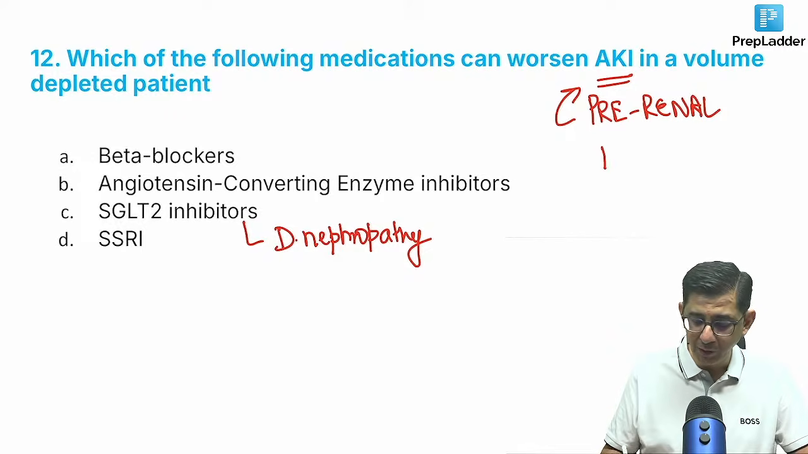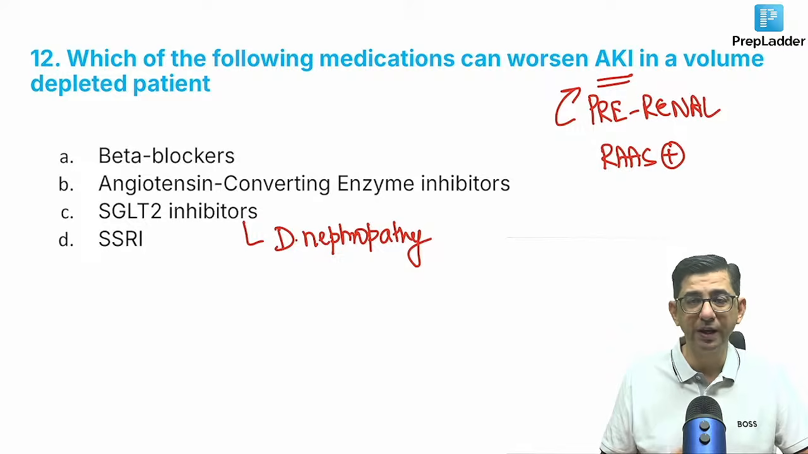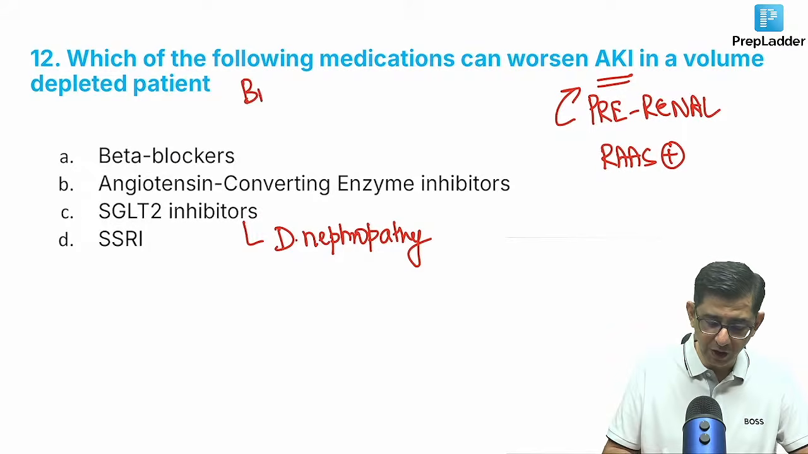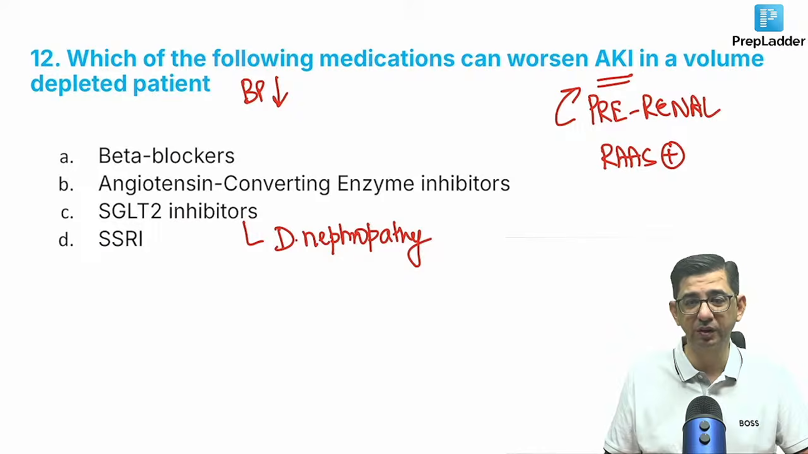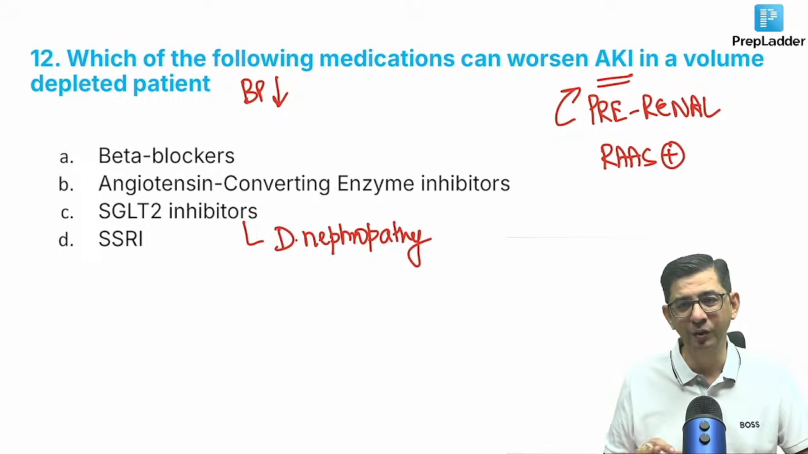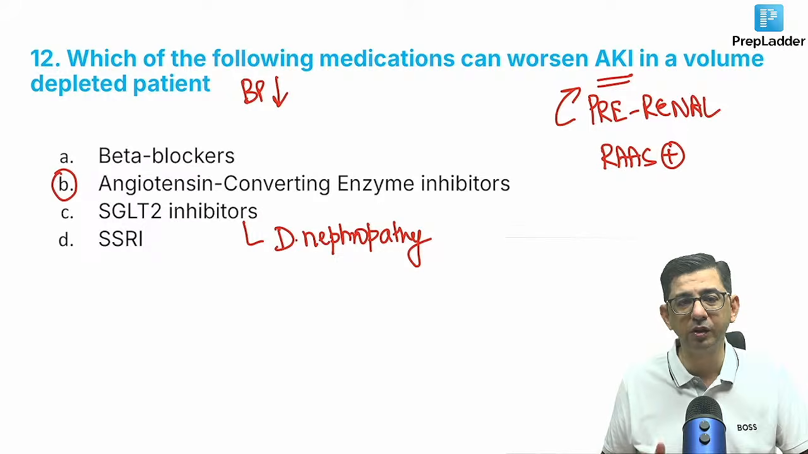The RAS is already activated here, so if you give an ACE inhibitor, the person's volume depletion worsens. Understand it this way: the patient is volume depleted, so the BP is already low. In any patient who's having volume depletion, the BP is already low. If I try to decrease the BP further, it's going to be counterproductive for the patient. Even if I don't get into that concept of the efferent arteriole, I'm saying simple things: the BP of the patient is low because he's volume depleted. If I give an ACE inhibitor to the patient, it will cause a further decrease in the GFR, and that will cause worsening of the patient.